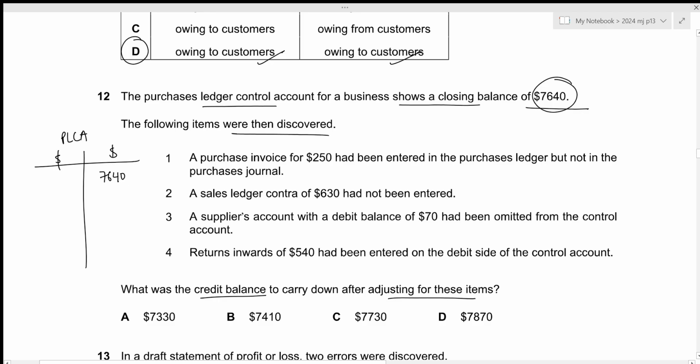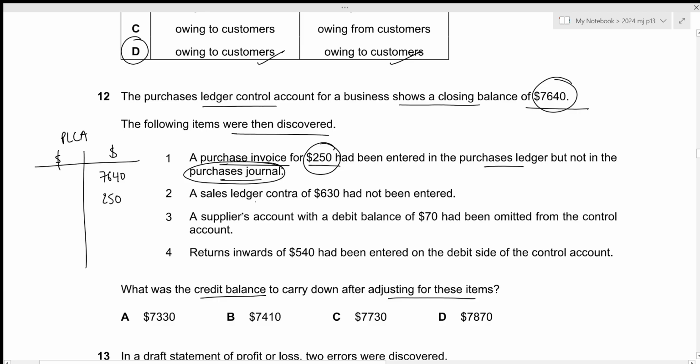The first error is that a purchase invoice for 250 had been entered in the purchases ledger but not in the purchases journal. So remember, the control account is prepared by taking the book of prime entry as our basis, and in this case there is an error within the book of prime entry, which means that there is an error within the control account as well. So we now need to include this 250 as credit purchases. Credit purchases will be recorded on the credit side, so we record 250 right here.